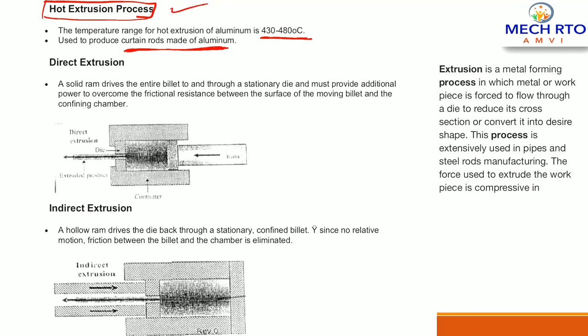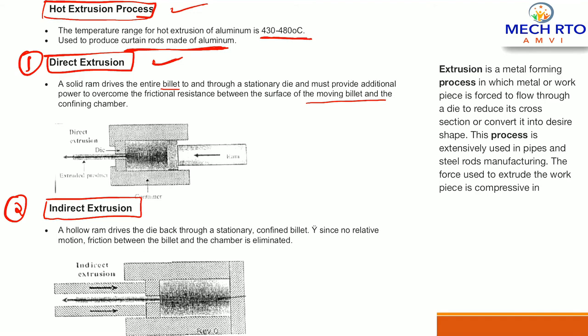Hot extrusion is again classified into first direct extrusion and second indirect extrusion, and this was the answer to that question. Direct extrusion: here you can see a solid ram drives the entire billet to and through a stationary die and must provide additional power to overcome the frictional resistance between the surface of the moving billet and the conforming chamber.